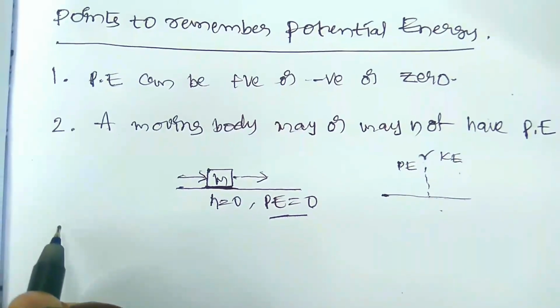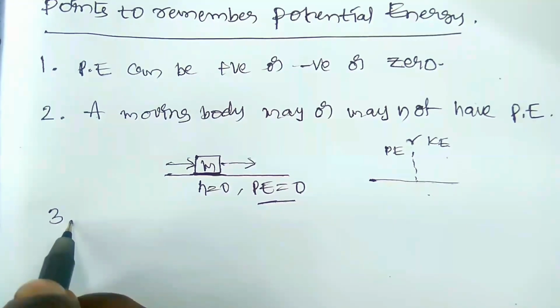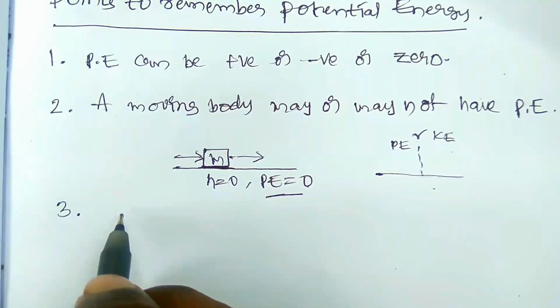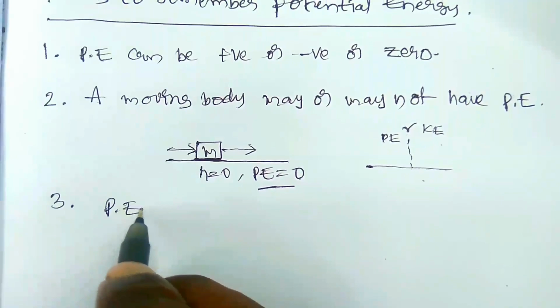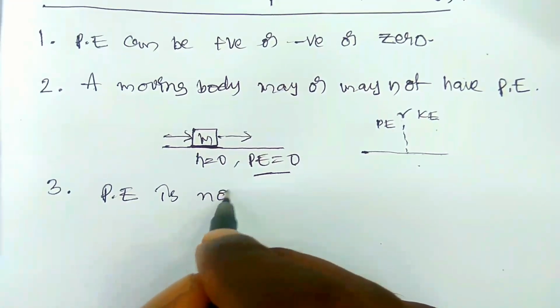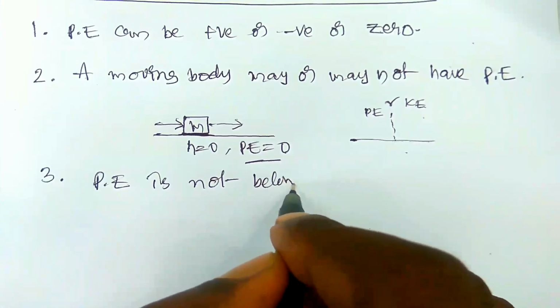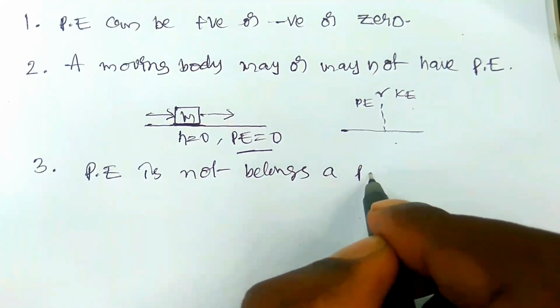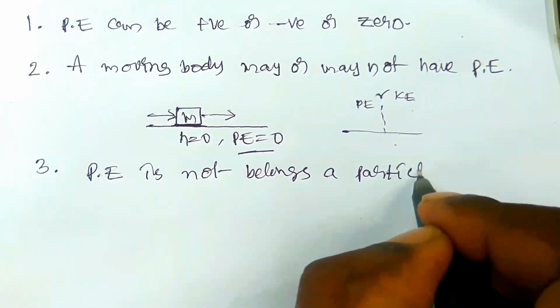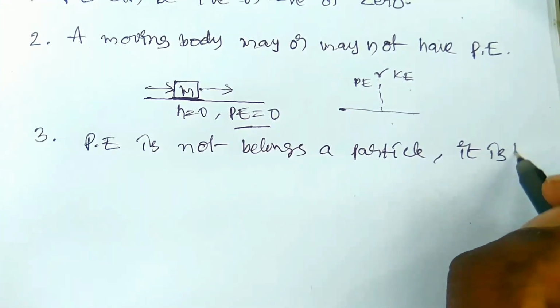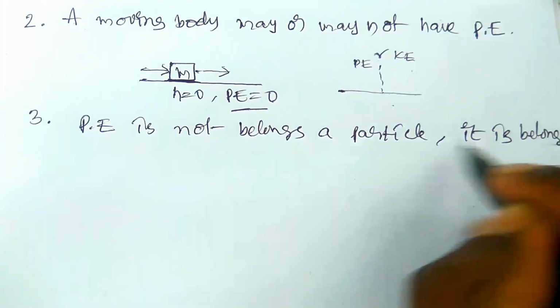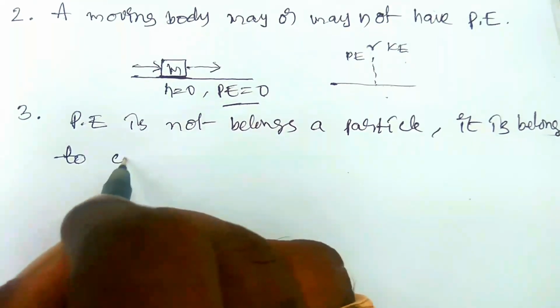The third point: the potential energy should be considered a property of the entire system. Potential energy does not belong to a particle. It belongs to the entire system, right?